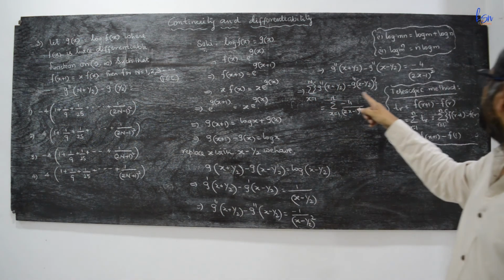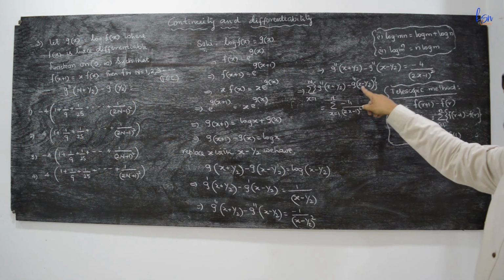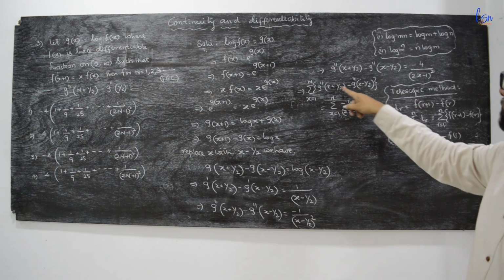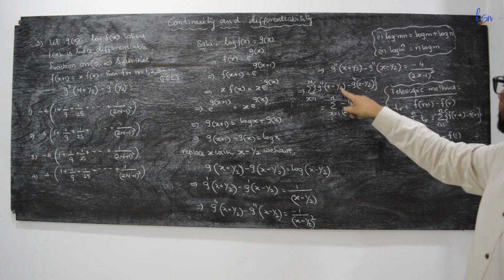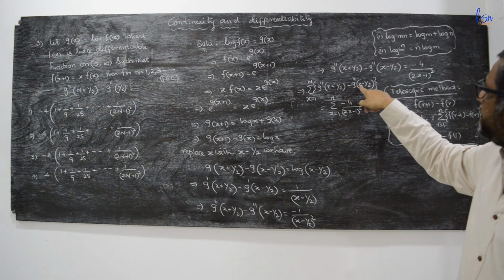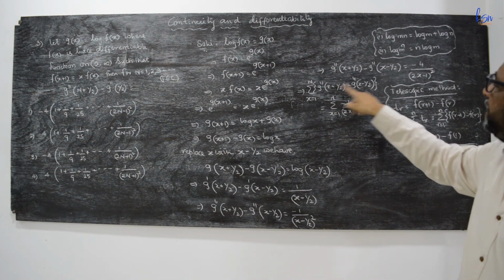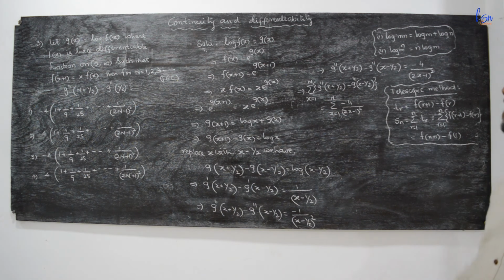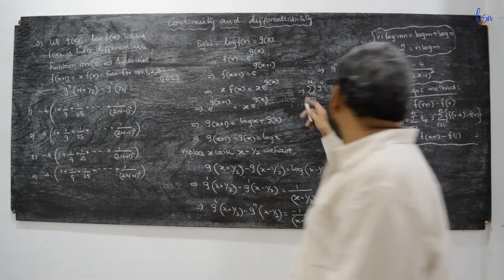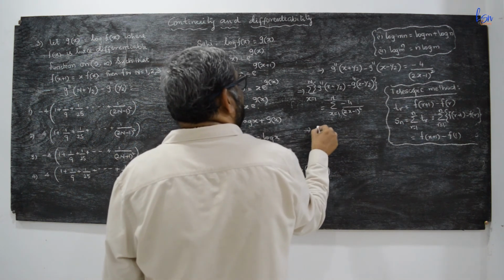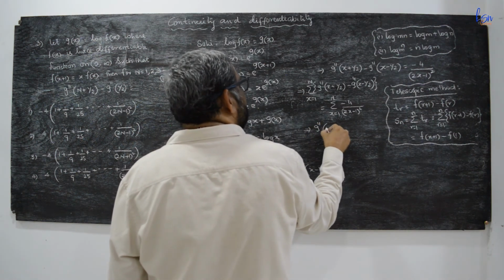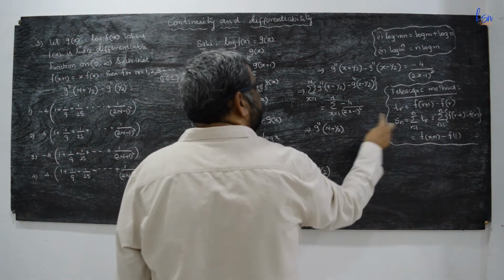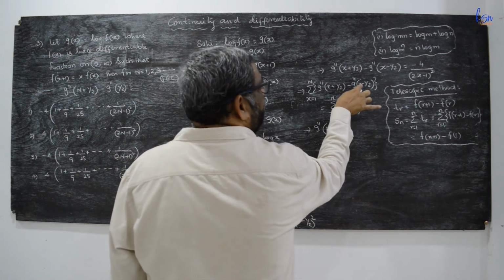Now here, suppose that f of r is g double dash of (x minus a half). In place of r plus 1, if you take this as f of x plus 1, replacing x with x plus 1, you will get this one. Therefore this is in the form of f of r plus 1 minus f of r. So by sigma it will become g double dash of (n plus half), that is f of n plus 1, minus f of 1. So put x equal to 1.